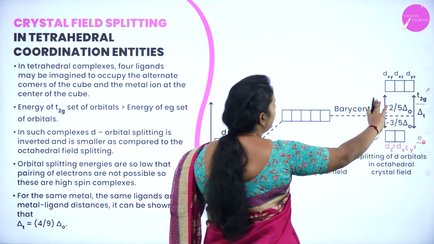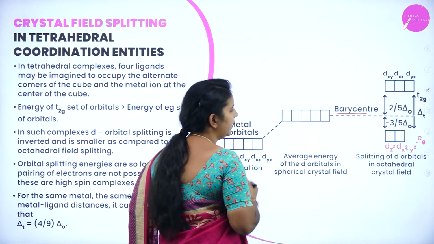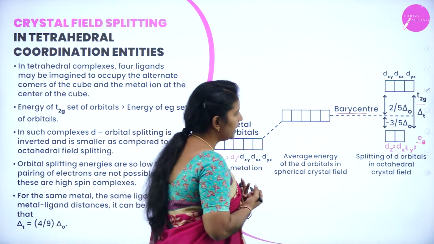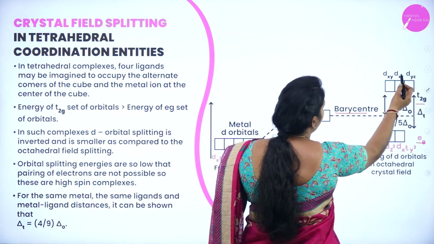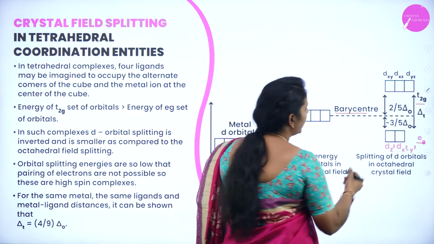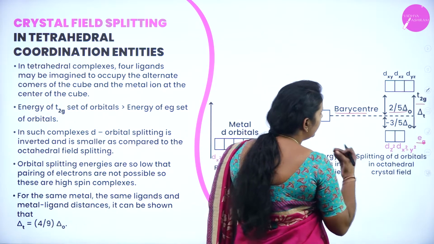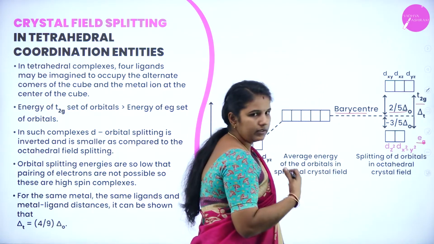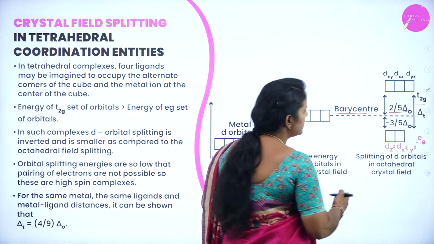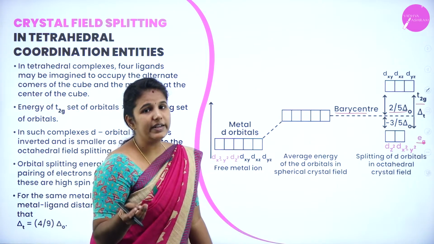You can see that between these two, we have an average energy which is known as the barycenter. Once the d orbitals have been split into two parts, especially the dxy, dyz and dzx will feel more energy, hence it has 2/5 delta T. Whereas the other part, the Eg set, experiences very less repulsion, hence it has minus 3/5 delta T. Why have I written delta T here?